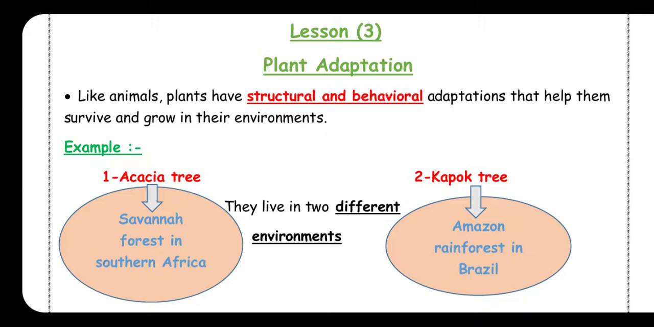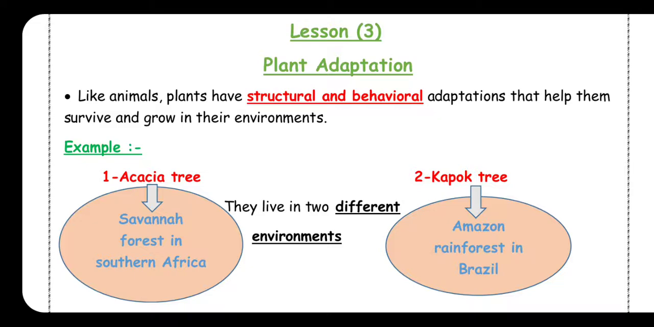We will study 2 trees, and we will know the behavioral adaptation and the structural adaptation in the 2 trees, okay? So you have to know that like animals and humans, plants have structural and behavioral adaptations that help them to survive and grow. So we have 2 trees, Akashia tree and kapok tree. Both of them live in 2 different environments.